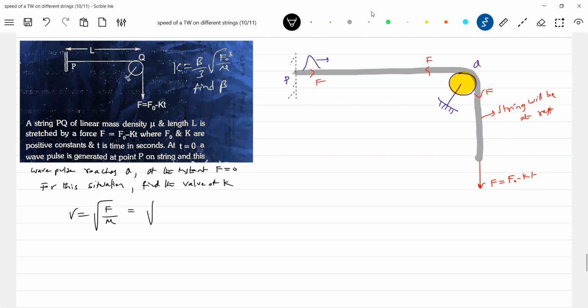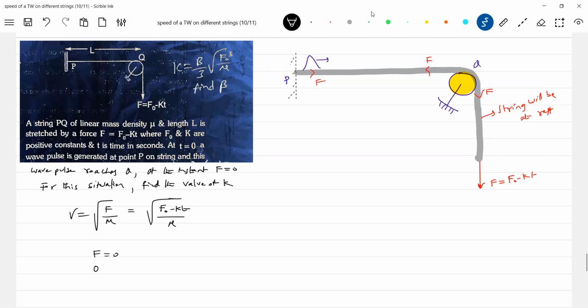It is square root of F by mu. It is just mathematical, nothing big. Just a math based one. Find the value of K when F will become 0. For the force to become 0, what is the time needed?